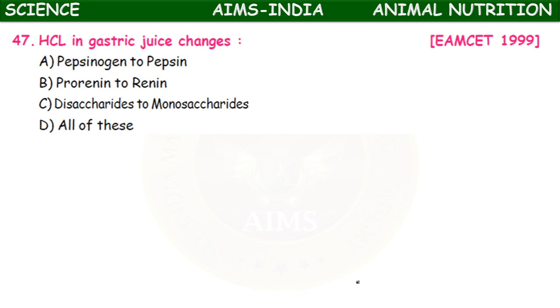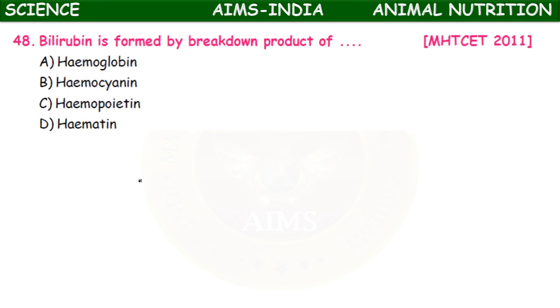Okay. So actually hydrochloric acid performs different functions. All of these are the main functions of hydrochloric acid. Next, bilirubin is formed by the breakdown of hemoglobin, hemocyanin, hemopoietin, hematin. Hemoglobin. Okay.